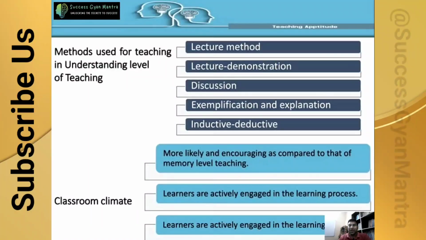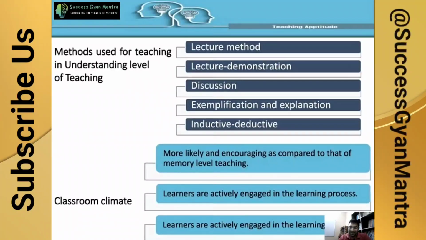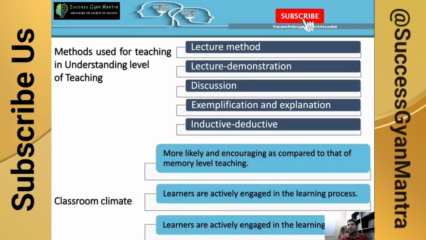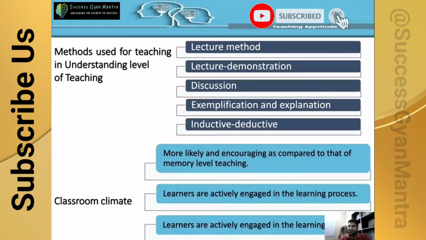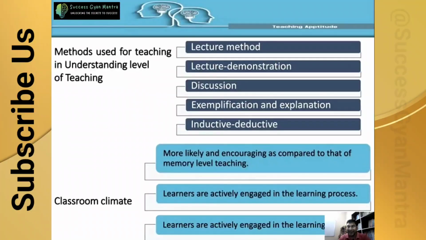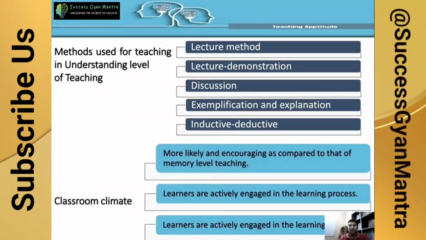So what should be the classroom climate in this type of level of teaching? It is more likely and encouraging as compared to that of the memory level of teaching. Better class management is there, because it will create interest in the students if they learn through practical examples. Learners are actively engaged in the learning process. They involve practical tasks, practical models, charts, images.